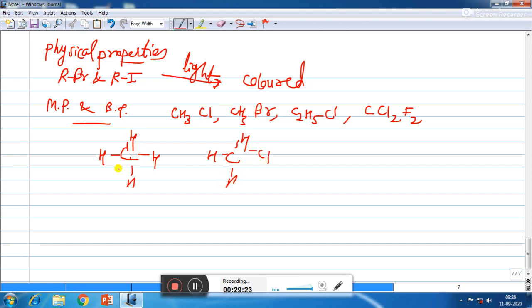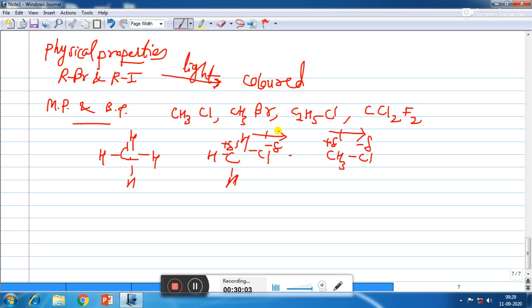As well as in CH4 only van der Waals force is there, while in case of haloalkane van der Waals force is also there and dipole-dipole is also there because of polar C-Cl bond. So because of polar C-Cl bond in between any two haloalkanes, we will see that partial positive carbon of one haloalkane and partial negative halogen of another haloalkane will have dipole-dipole interaction between them. So due to this reason, their boiling points are higher as compared to hydrocarbons.